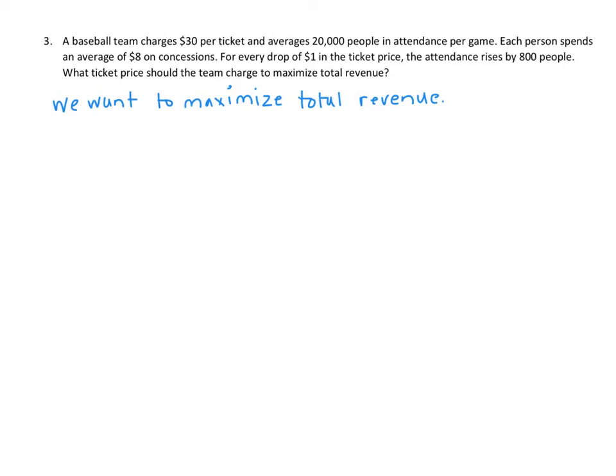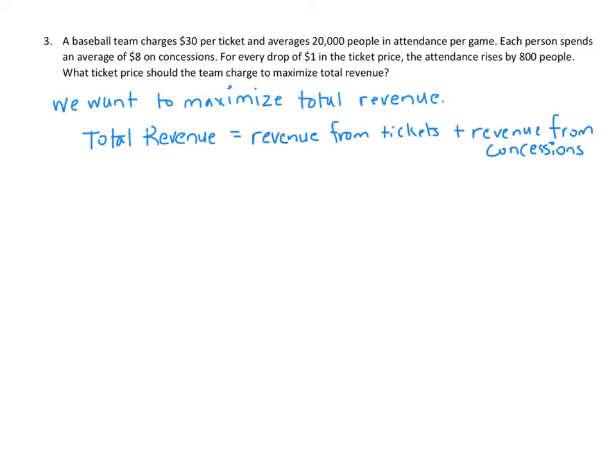Now let's figure out what total revenue consists of. Here we have revenue from ticket sales and revenue from the sale of concessions. So we can break this up into two parts: revenue from tickets plus revenue from concessions. In coming up with our revenue function, we can use R to represent revenue and let x be our variable, so we write R of x.